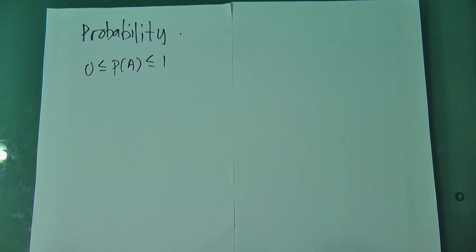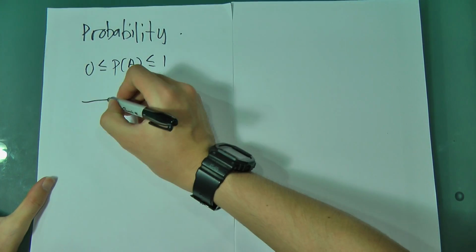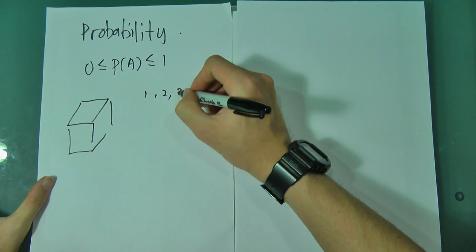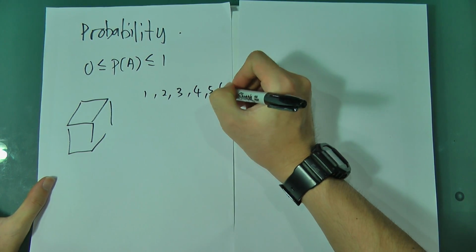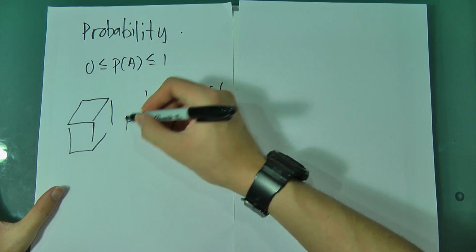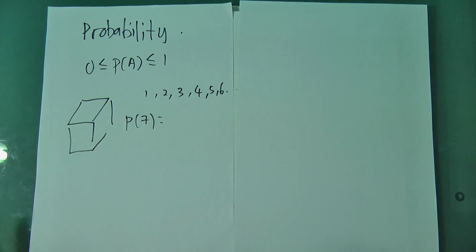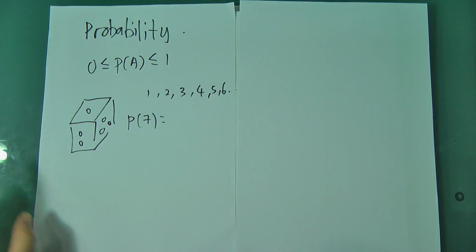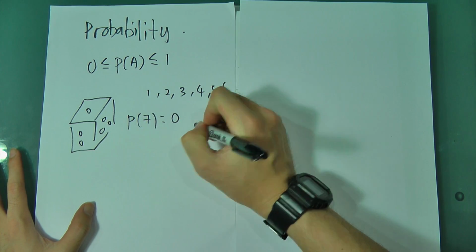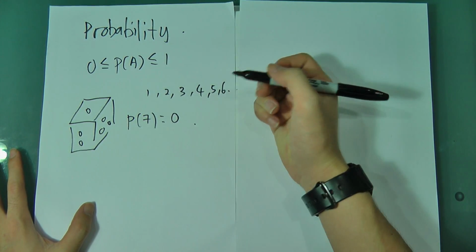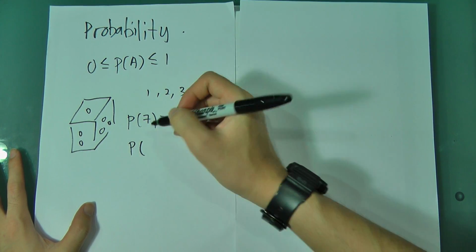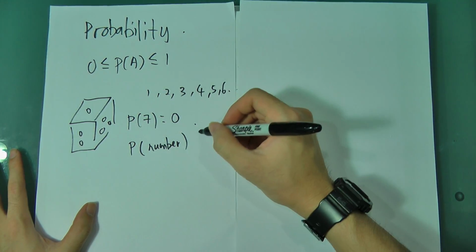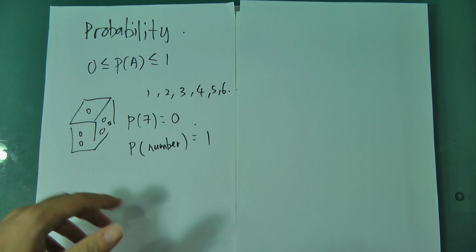Alright, for example, if you throw a dice, you have 1, 2, 3, 4, 5, and 6. So I ask you to find the probability of getting a 7. Is it possible to get a 7 if you throw a dice? It's not possible, right? If not possible, the probability is 0. And if I want the probability of getting a number, no matter how I toss the dice, I get a number. So the probability is 1.